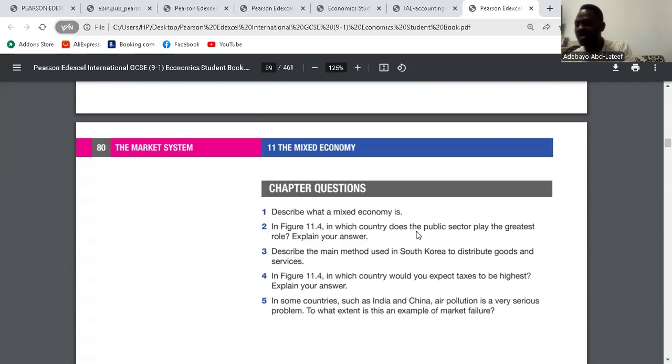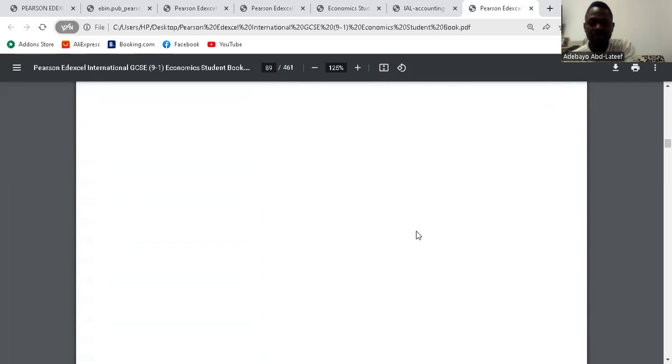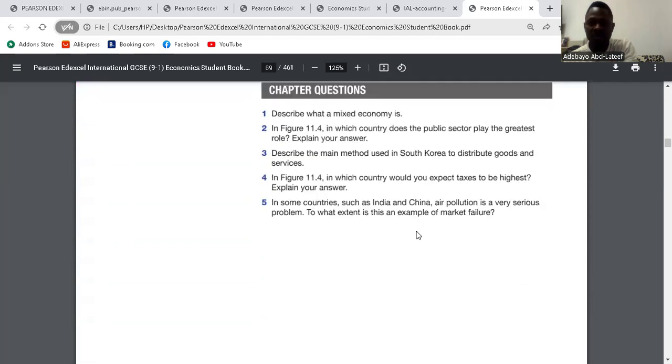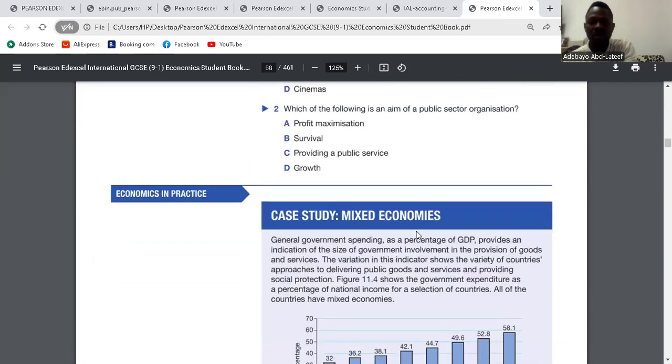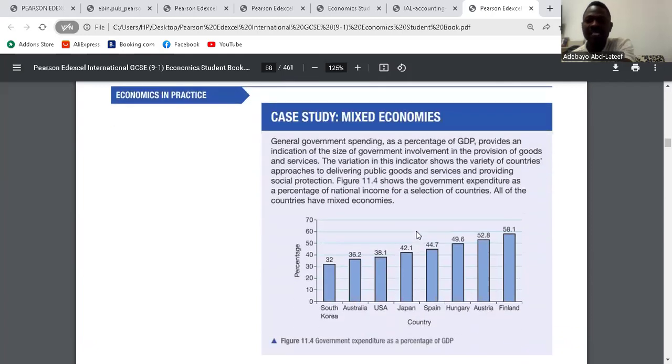They said describe what a mixed economy is. A mixed economy is one in which the allocation of resources is done by both the private sector and the public sector. In figure 11.4, in which country does the public sector play the greatest role? Explain your answer. So let's go back to figure 11.4. Here, the greatest is 58.1, which is Finland. So according to figure 11.4, the public sector plays the greatest role in Finland, at 58.1. Clear?